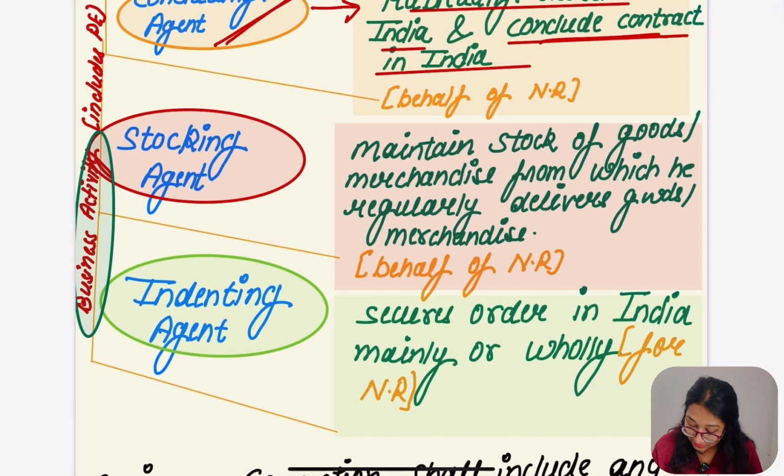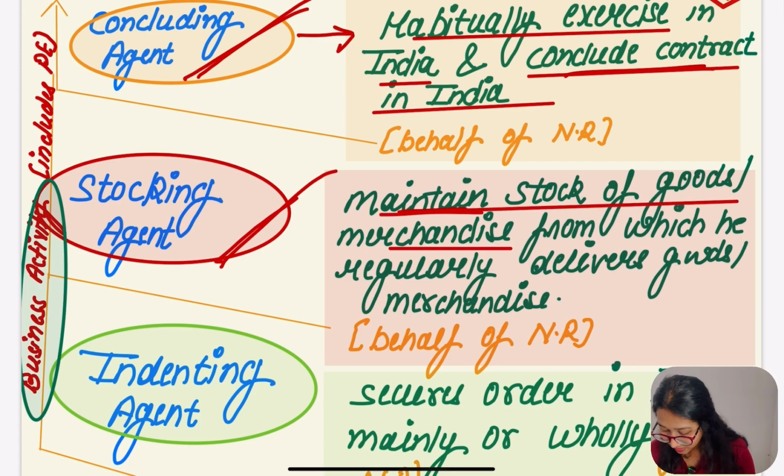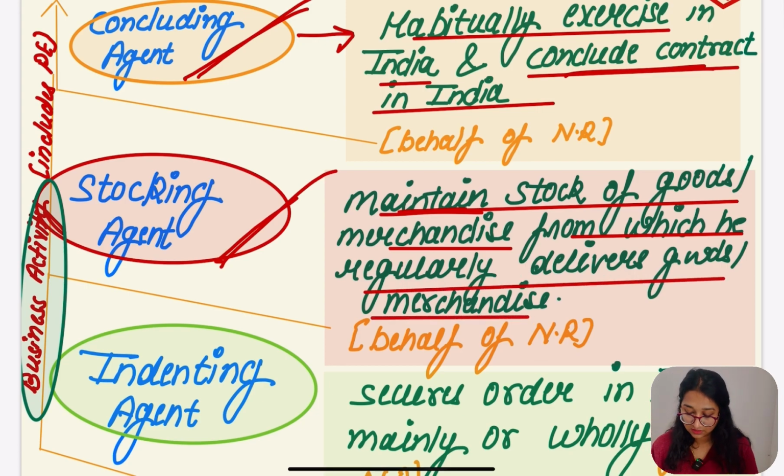First point. Second, stocking agent. By name we can definitely know the meaning, that the stocking agent is going to maintain some stock. The stocking agent maintains stock of goods and merchandise, from which he regularly delivers goods and merchandise. So what is he doing? He is maintaining goods and merchandise, and on that basis he is regularly delivering the goods and merchandise on behalf of that person, the non-resident.